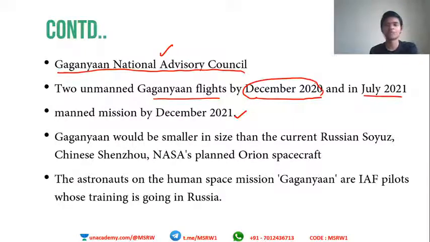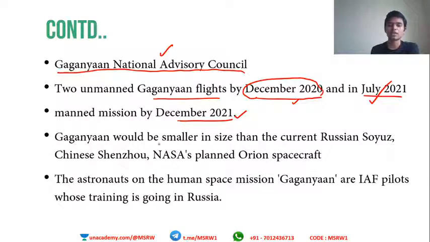We have to see whether this will happen due to the COVID-19 delays that have happened recently. But let's see anyway. One was planned for December 2020, another for July 2021, and afterwards the final mission was supposed to take place in December 2021 or close to 2022. So this was the charted plan according to ISRO.